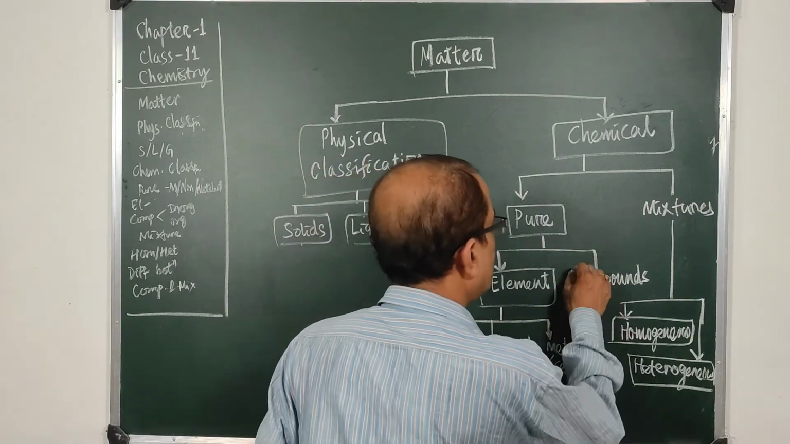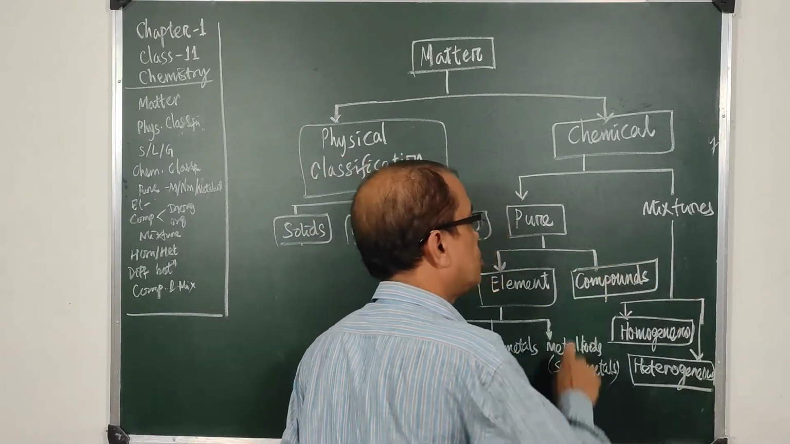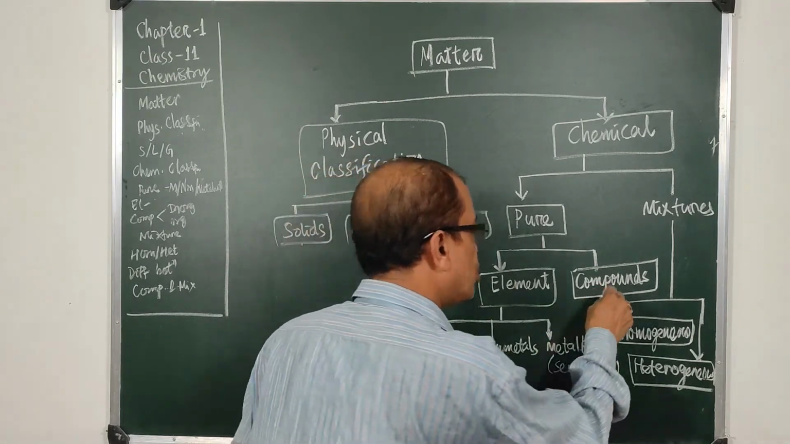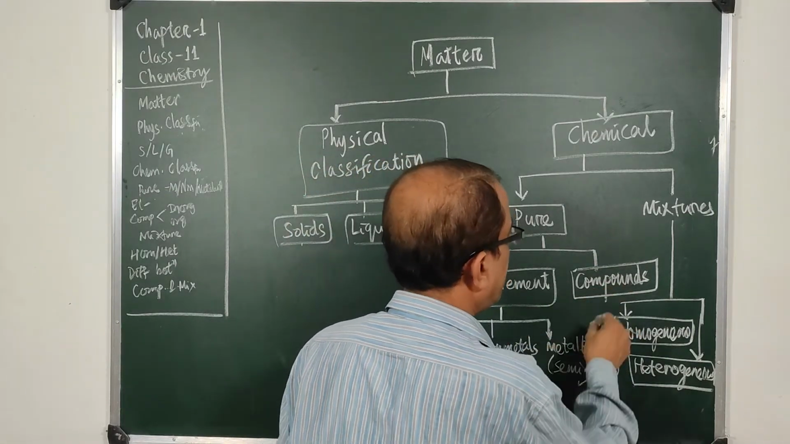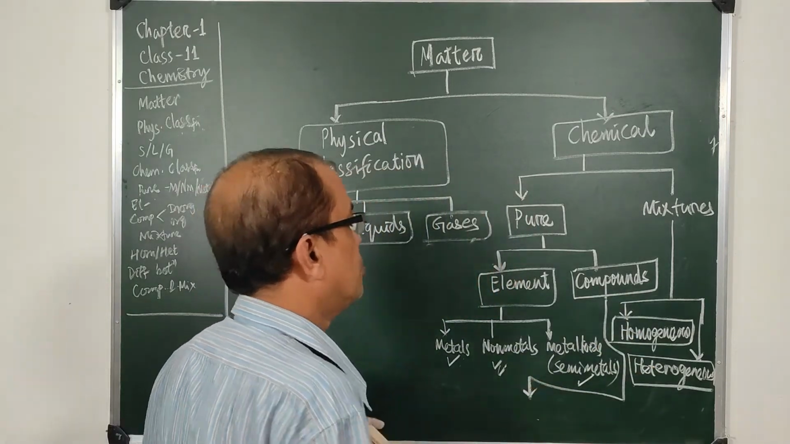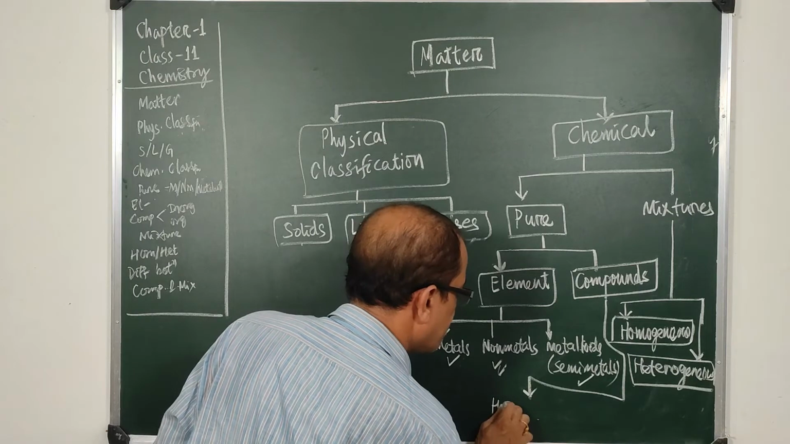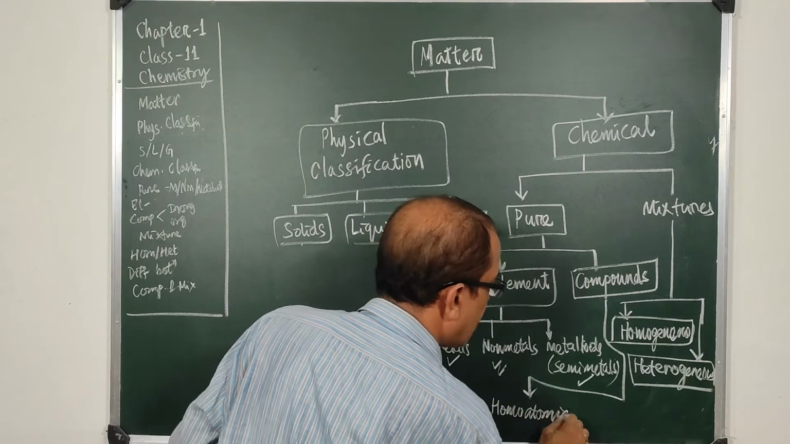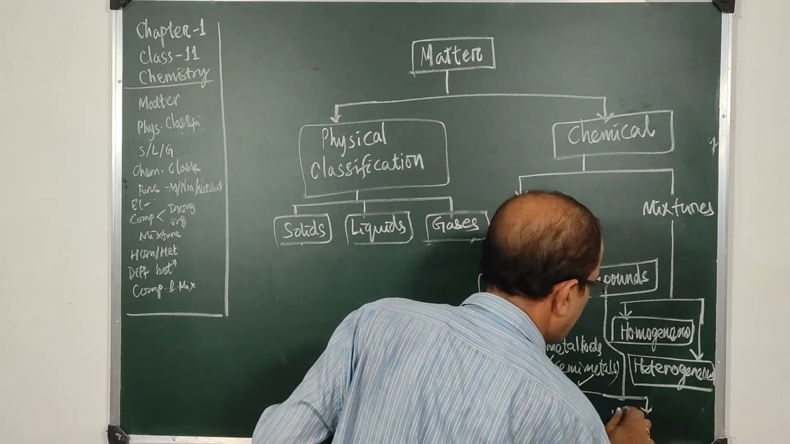What about the compounds? Compounds are groups of atoms that chemically combine to form a thing, and those compounds also can be classified. The compounds can be, say, homoatomic, and they can be heteroatomic.